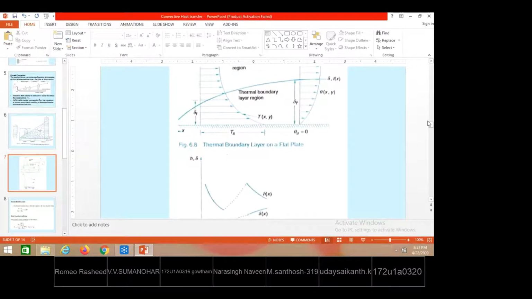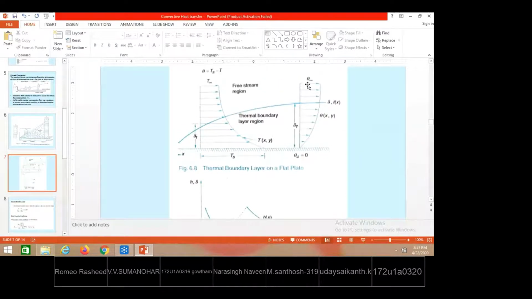The other diagram shows the difference of temperature between the fluid and the solid. The very first layer of the fluid has the same temperature as the plate, so the difference of temperature is 0. From 0, a temperature gradient gradually exists in the upward direction, and the difference of temperature keeps changing. The height where the difference of temperature is 99% of the difference between the solid and the free stream temperature, we take as the thermal boundary layer.